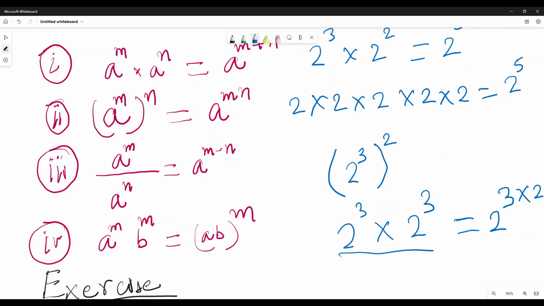A to the power m whole to the power n is a to the power m times n, mn. So this is very crucial to understand.